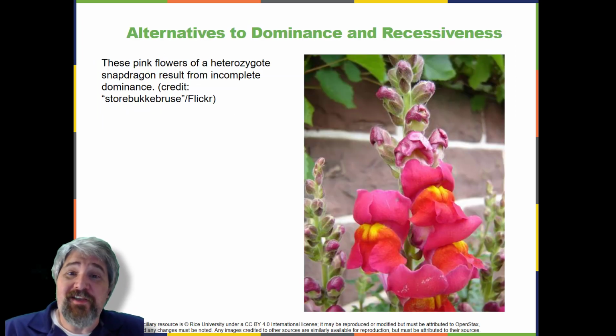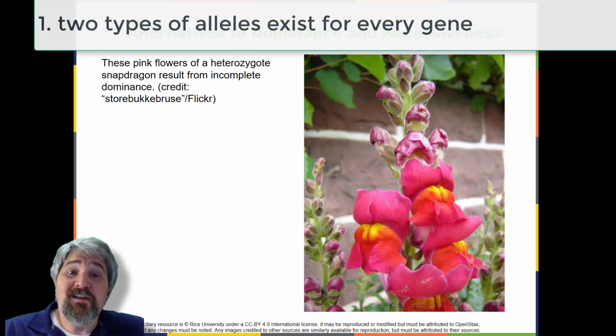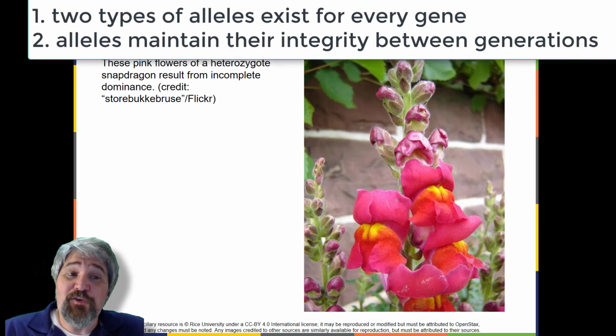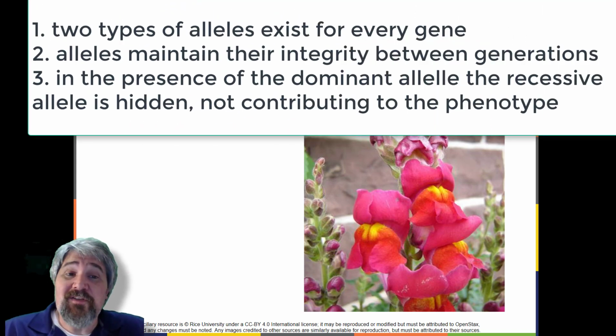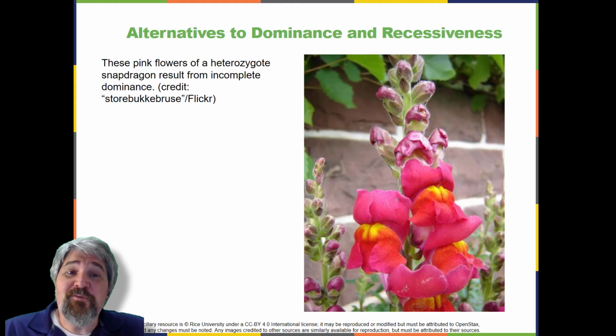Alternatives to dominance and recessiveness. Mendel's experiments with pea plants suggested that: 1. Two types of units or alleles exist for every gene. 2. Alleles maintain their integrity in each generation, no blending. And 3. In the presence of the dominant allele, the recessive allele is hidden with no contribution to the phenotype. Therefore, recessive alleles can be carried and not expressed by individuals. Such heterozygous individuals are sometimes referred to as carriers.